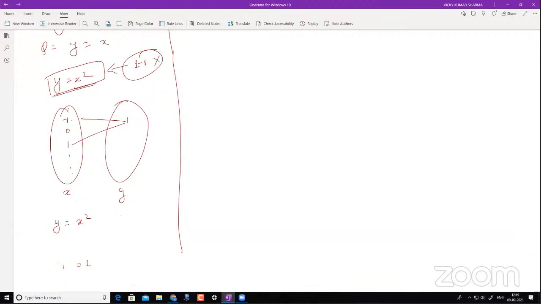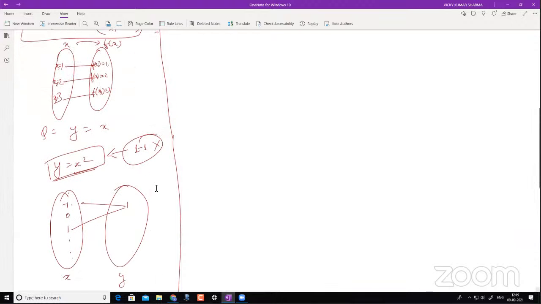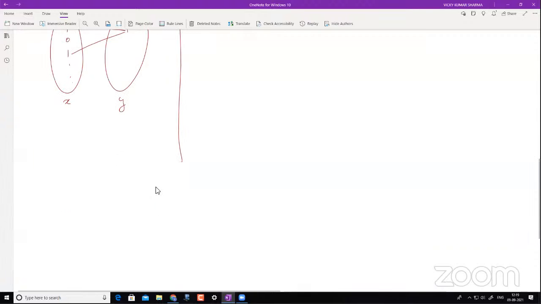Sir, I didn't get that example. The domain of f is x belongs to R, all real numbers, and f of x also belongs to real numbers, the codomain. So basically your f is from R to R. Under this condition, is root under 10 minus x injective? That's what my doubt is.